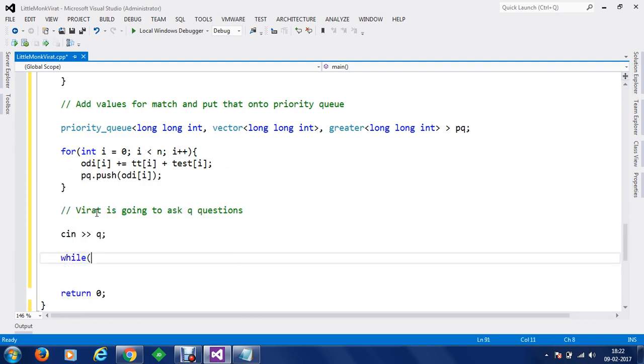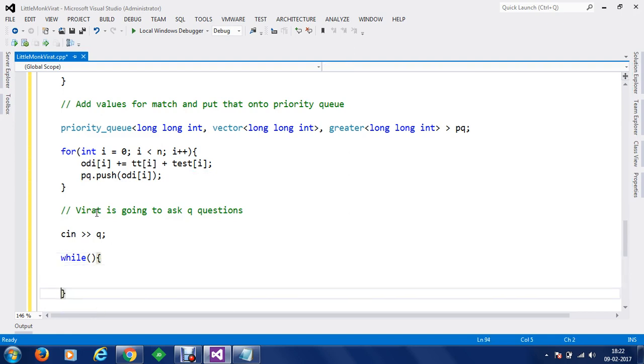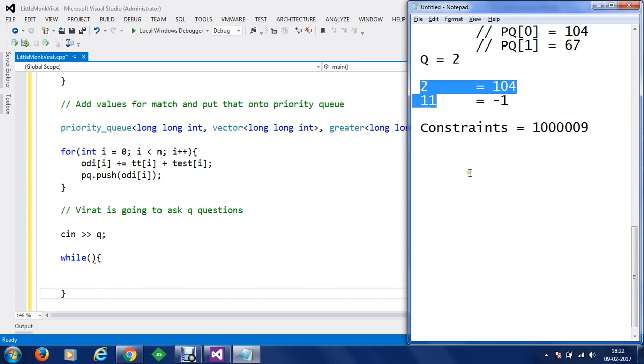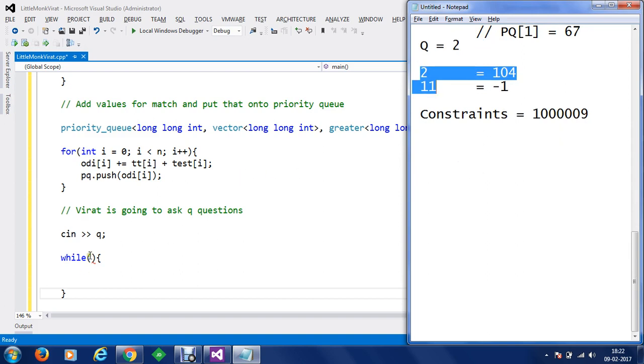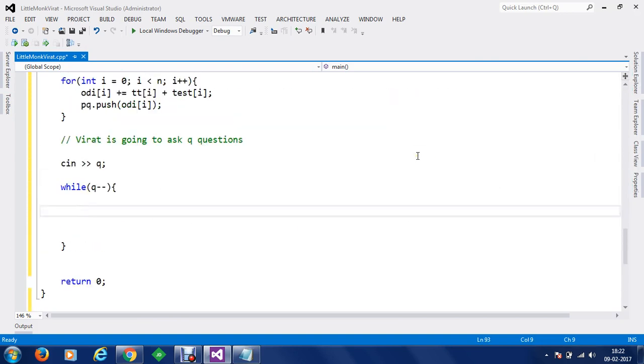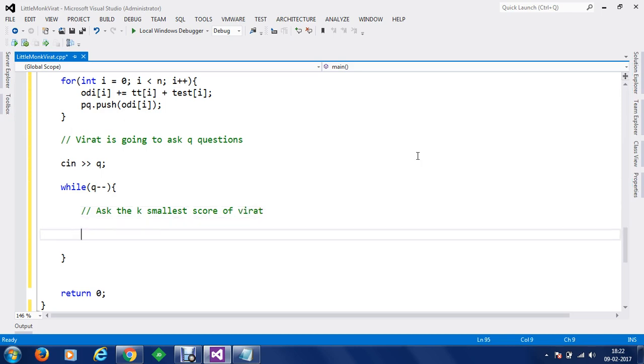And now for the n number of questions, we have to ask the smallest score which is available in the priority queue. So we are going to execute Q minus minus, and then here we need to ask the k smallest score of Virat. To do this, we have to take an input, and this input we are going to store into k.